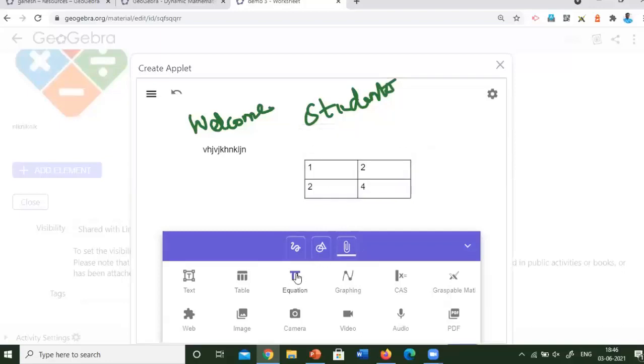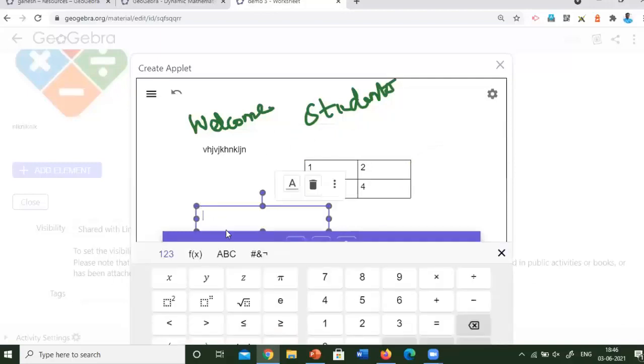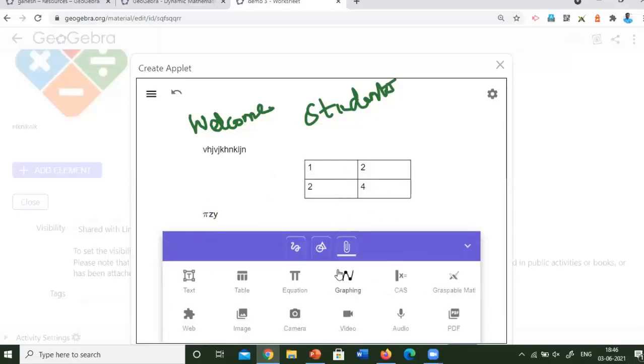And also we can include an equation by using the online keyboard that appears on the screen. Also we can include the GeoGebra graphing applet and the CAS applet. Another opportunity is given for us. We can add a web link, that means web add-ons, and also we can add an image and also a camera.